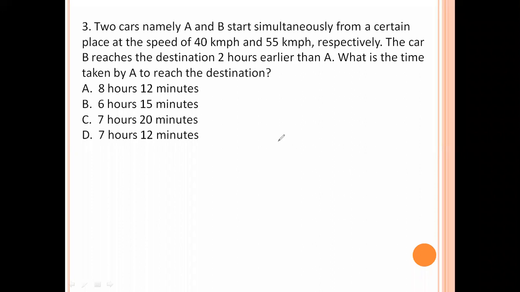Two cars, namely A and B, start simultaneously from a certain place at a speed of 40 km per hour and 55 km per hour respectively. Car B reaches the destination 2 hours earlier than A. What is the time taken by A to reach the destination? So S1 into T1 equals S2 into T2, where T2 is T minus 2, since 2 hours earlier. S1 is 40 into T equals S2 is 55 into T minus 2.